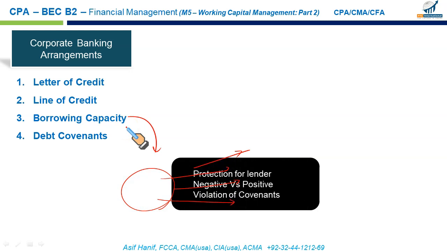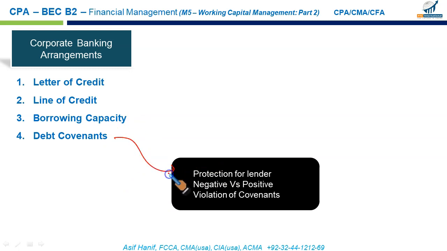Then the last one is the debt covenant. Now, this is a very important point. What are debt covenants? Debt covenants are certain restrictions. Let's say I borrow funds from a bank. The banker puts certain restrictions: you will do this, and you will not do this. This is included in the contract of the bank loan. These are the covenants, the restrictions, protective clauses in the agreement that I signed with the lender. So these are the protection for the lender. They could be positive, they could be negative. If I violate these conditions, then I may have to pay back the loan.